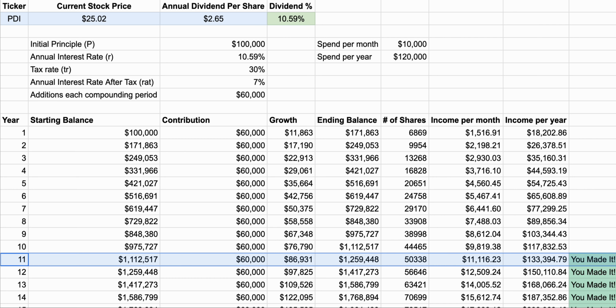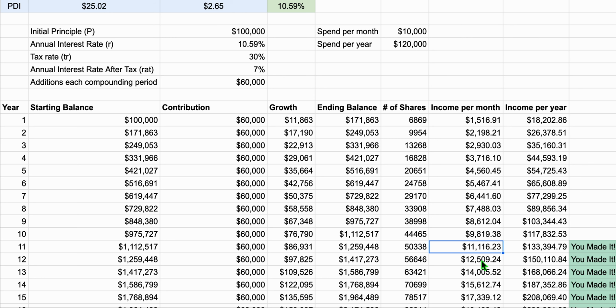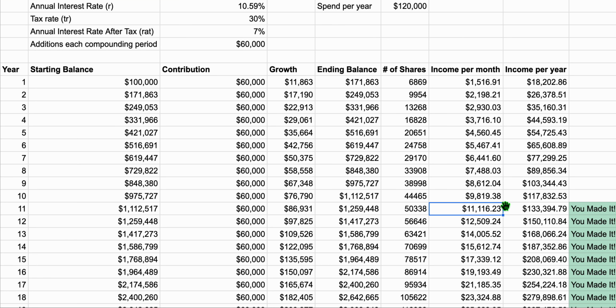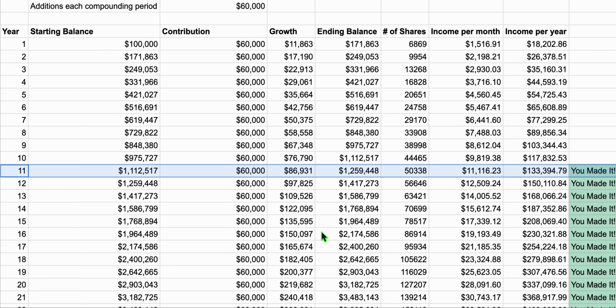And not to mention, after those 11 years, God willing, if the price stays the same, you also have $1.2 million in cash or in stock that is liquid. You can spend it and do what you want with it if you wanted to, but what you really want to do is leave that in there, leave those dollar workers running and earning paychecks so that you can live off the interest, and then it just continues to compound. And as this compounds, God willing, you can do more and more things.